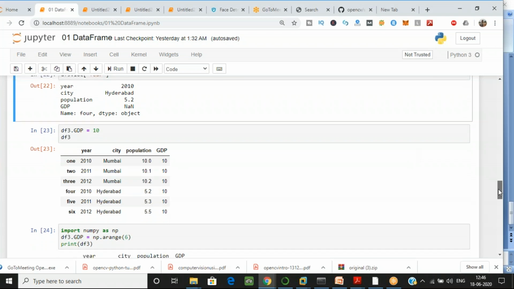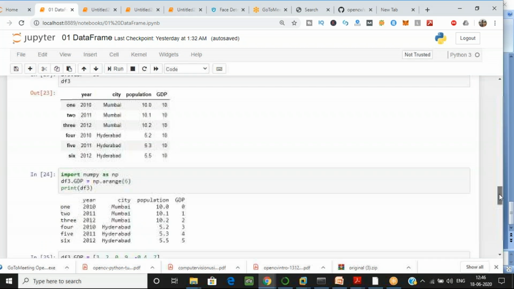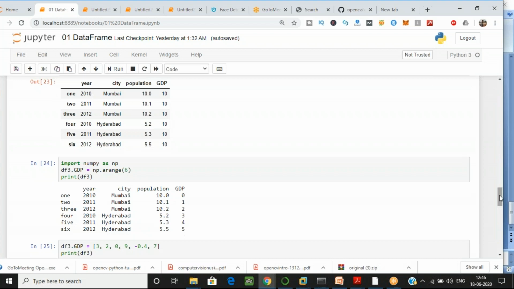Now let's move further. Next, I told you to generate the GDP column values from 0 to 5. You can do that with the NumPy arange method, which automatically generates the values, up to n minus 1 for the value you pass.